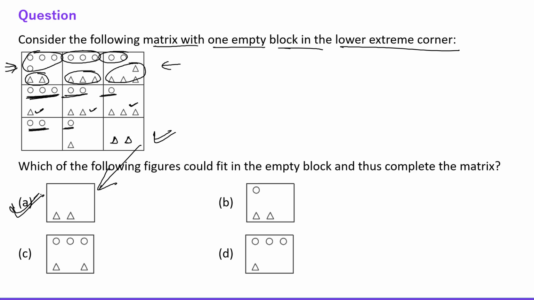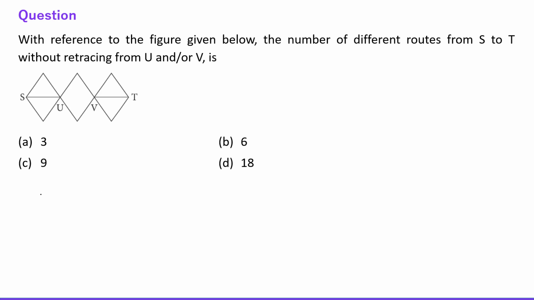Fine. Now let's talk about the next question. Next question says, with reference to the figure given below, the number of different routes from S to T without retracing from U and or V is. Okay. So here, this is 1, this is 2, and this is 3, right?